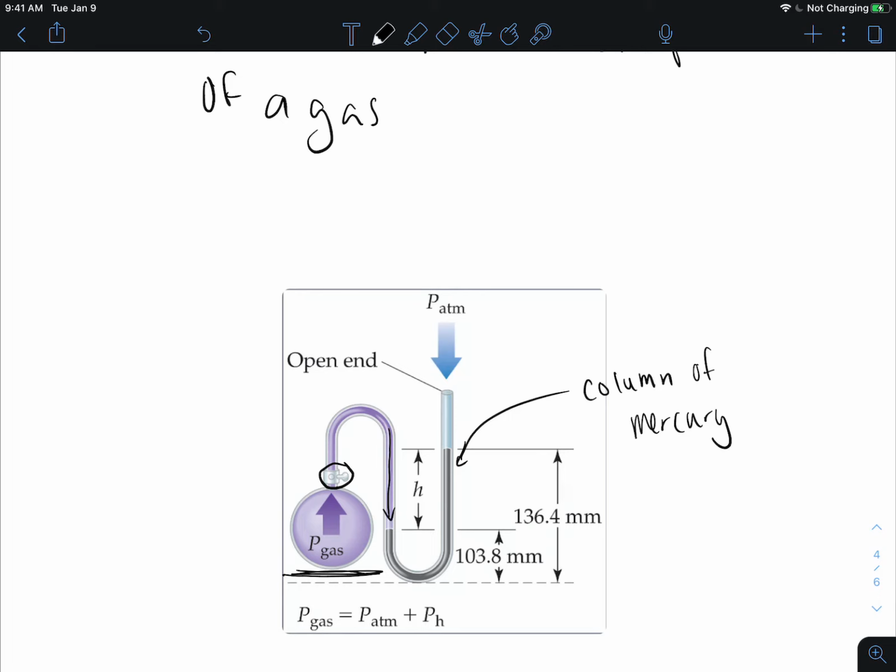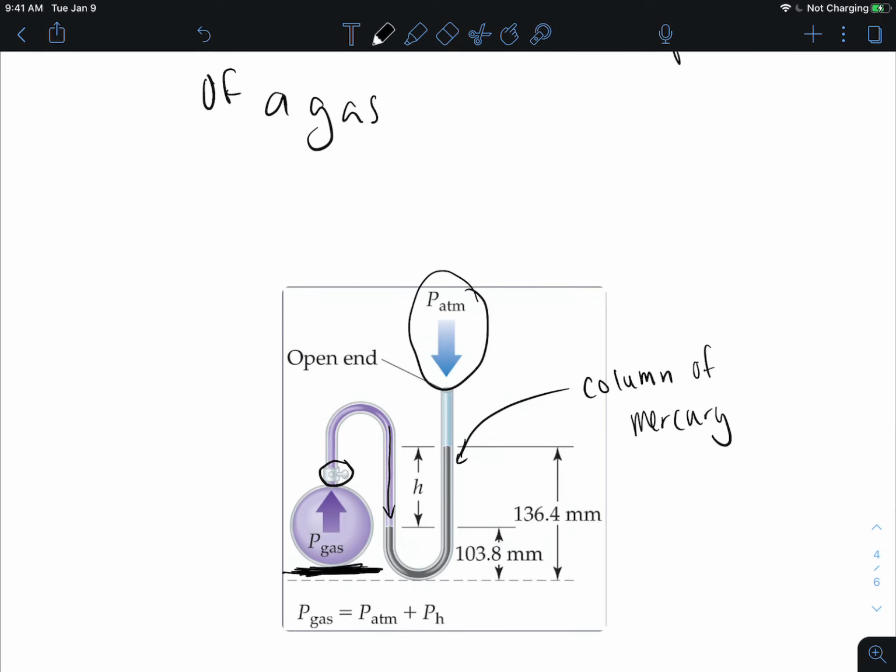And that column of mercury will be pushed by the gas here and by the atmospheric gas. So there's going to be an open end that is open to the atmosphere, and then there's going to be a closed end that is enclosing the gas.